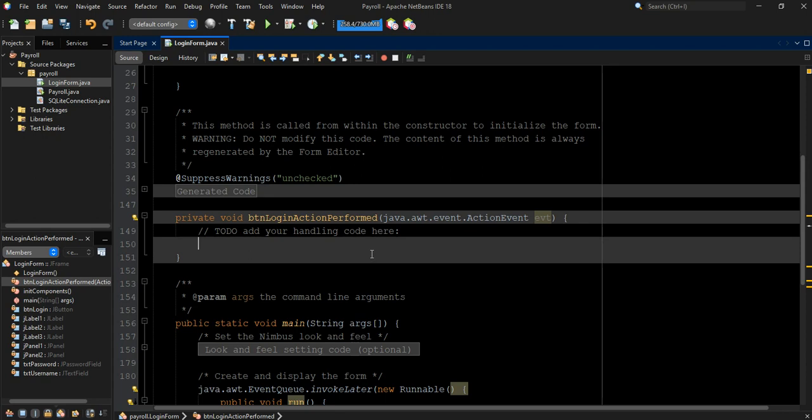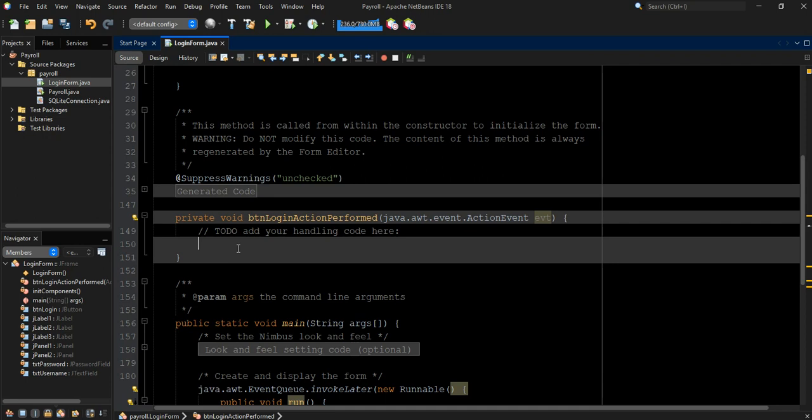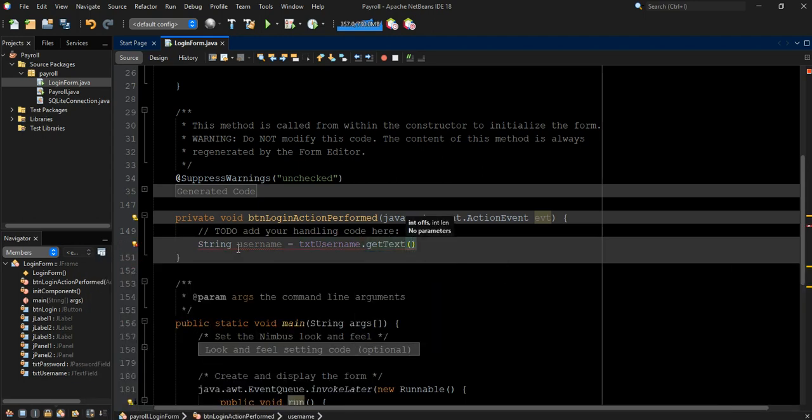So for us to do that, first of all, we have to get information from the text fields. That is these text fields. We have to get information from them. So let's get the information into strings. We'll create a string variable. We'll say username is equals to txtUsername, that is the name of the text input. Then we can say dot getText.